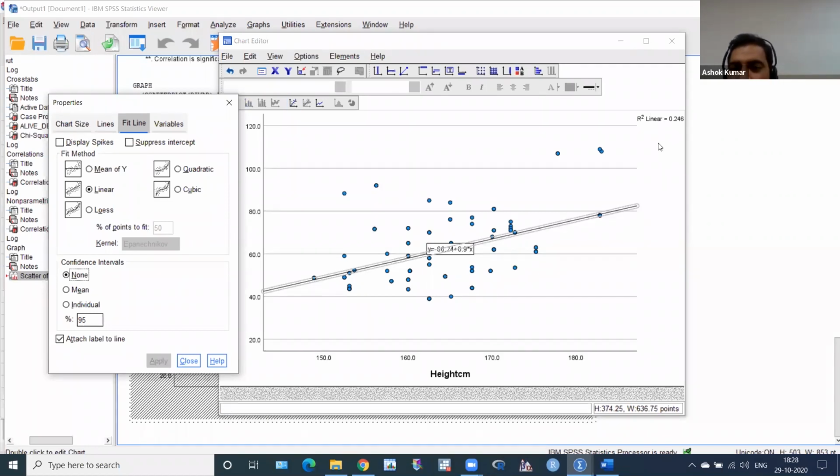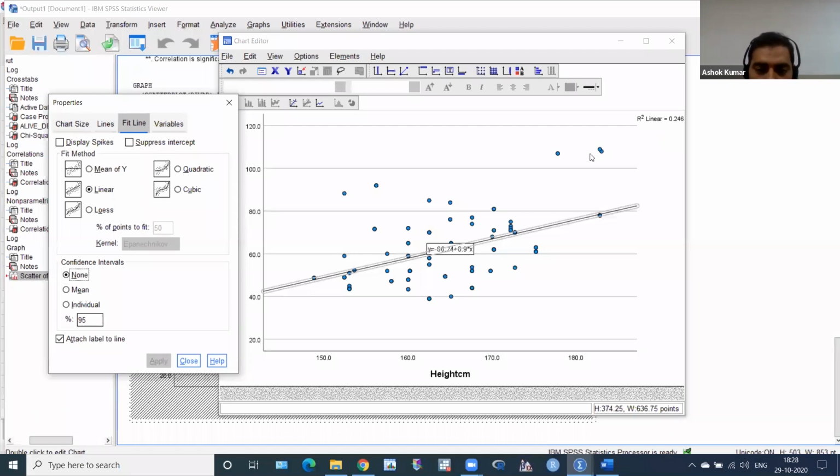Okay, 0.246. Otherwise, you can square this R value. So 0.246. It means 24.6% of weight is determined by height. And the rest of the percentage is determined by other variables, which we did not include in this model.